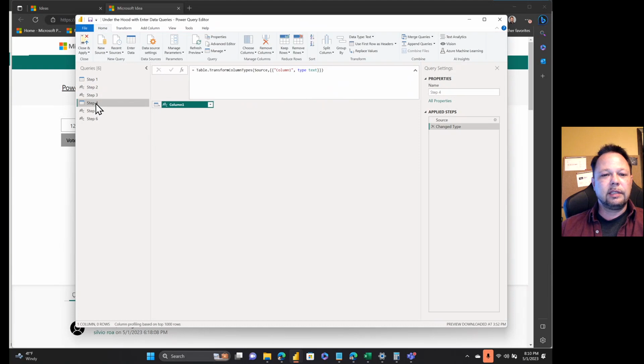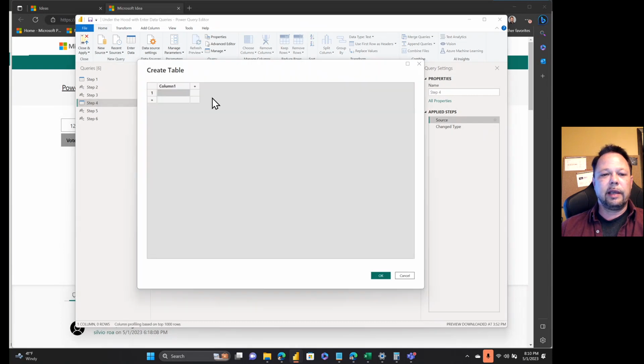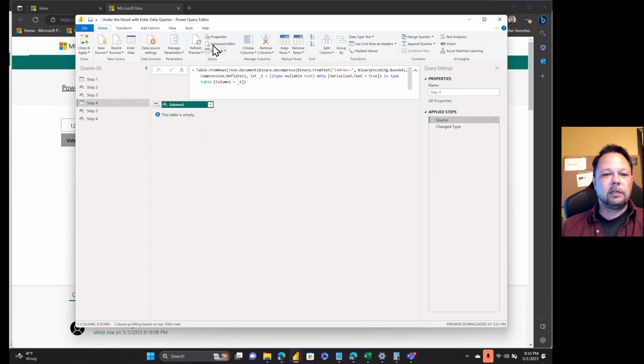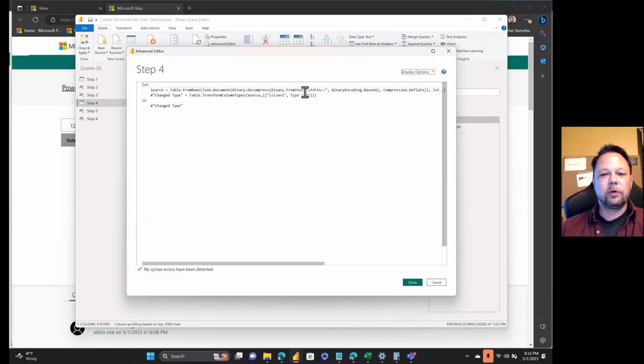All right, so a couple other things here. If I just create an Enter Data query and I just hit OK, what this does is you can see we get about the shortest string possible. We get an i44FAA==.